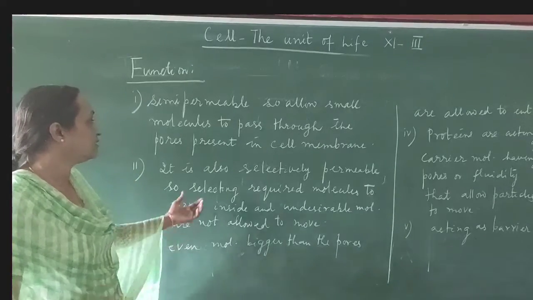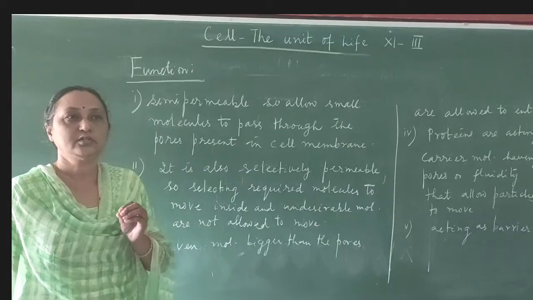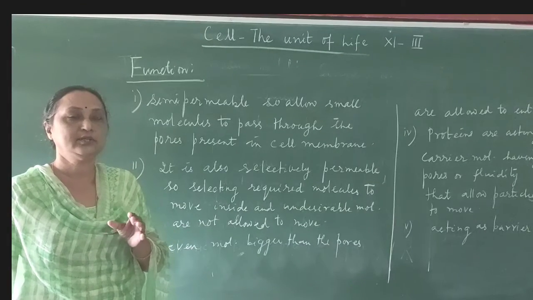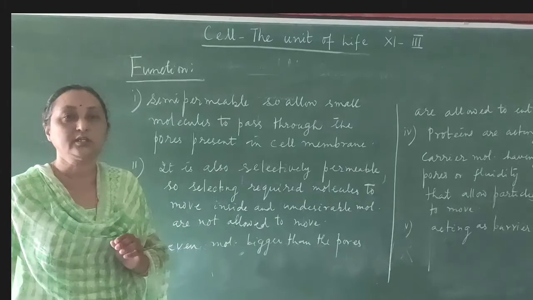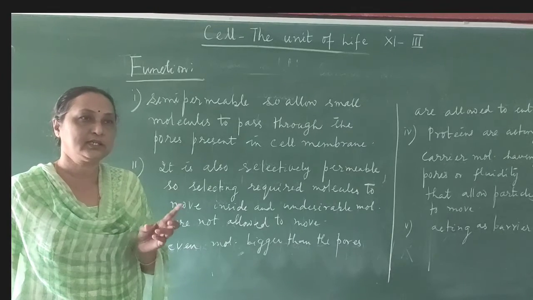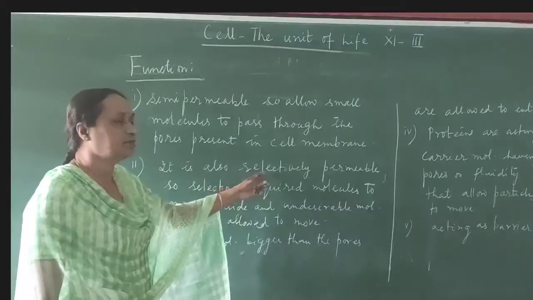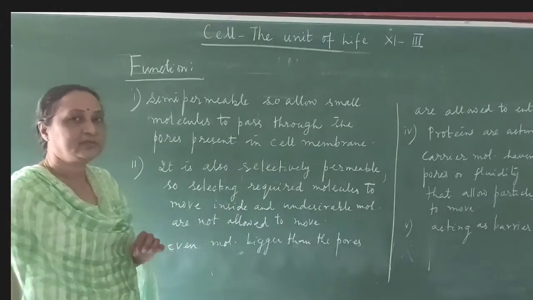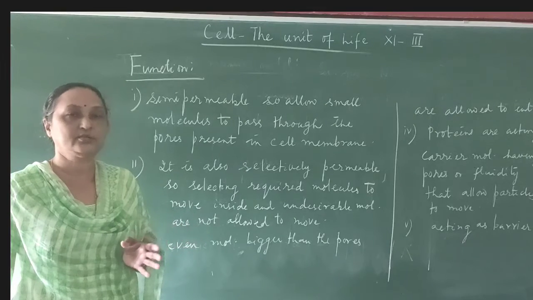And that is why it is called selectively permeable, because it is selecting which molecules are needed to enter inside the cell and which are not needed or not required. Because it is selecting the molecules for their entrance or for the exit, we can call it a selectively permeable membrane. Even the bigger molecules can also enter inside the cell if there is a requirement.